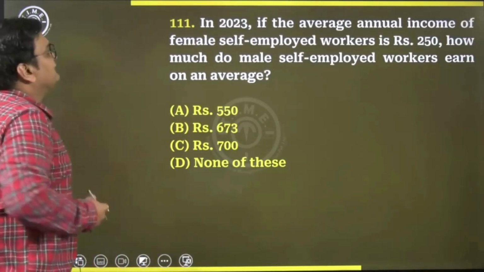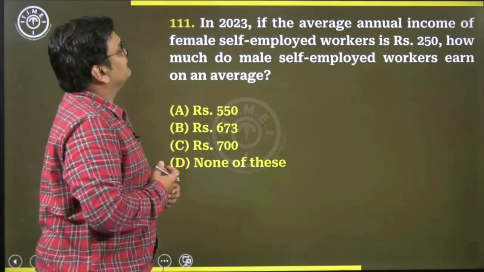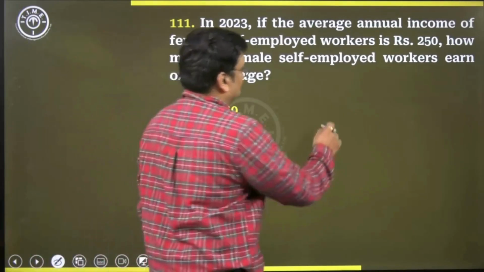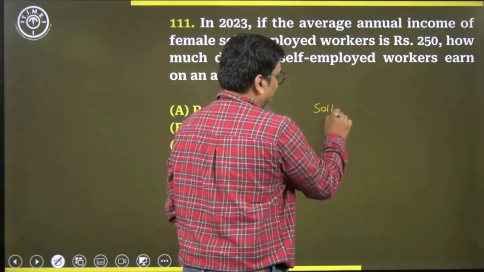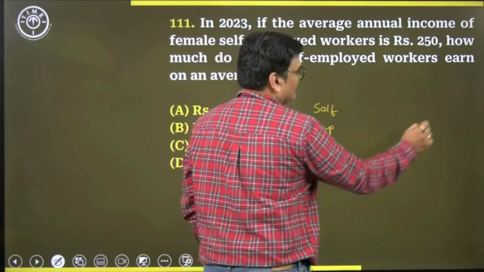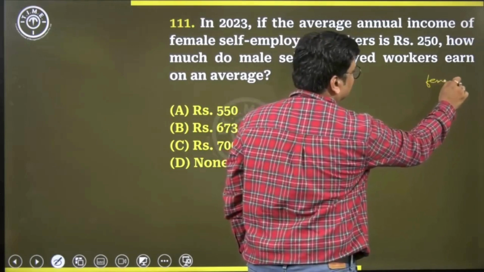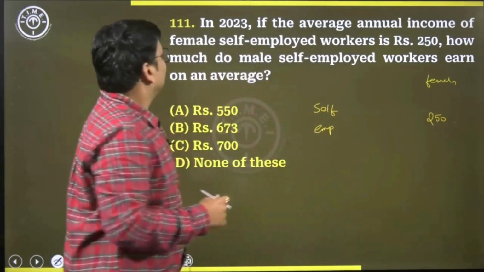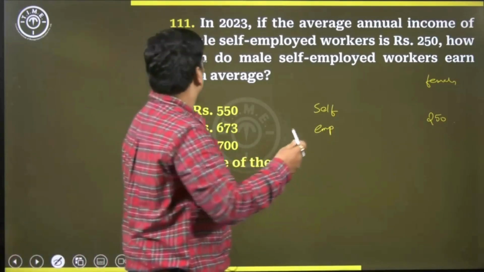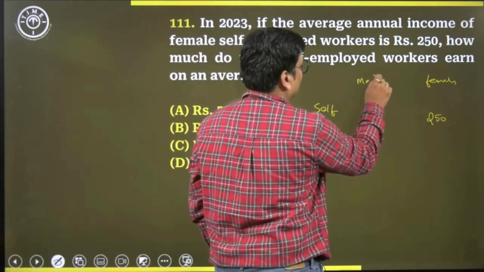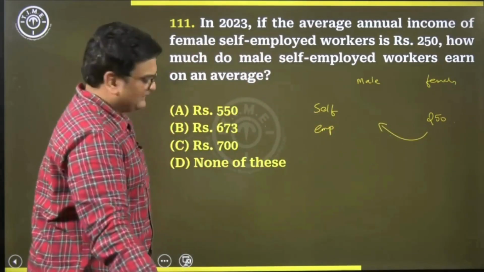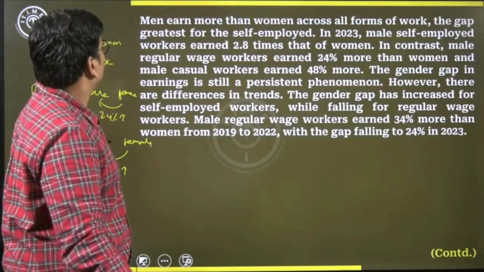Next one, in 2023, if the average annual income of female self-employed workers is 250 rupees, how much do male self-employed workers earn on an average? So we know again one relation for self-employed.